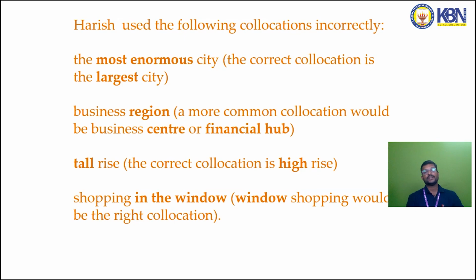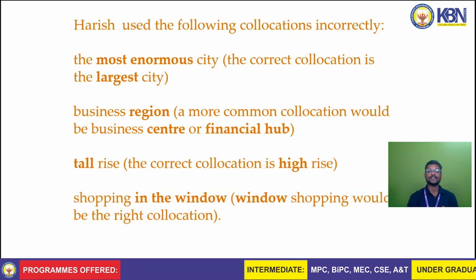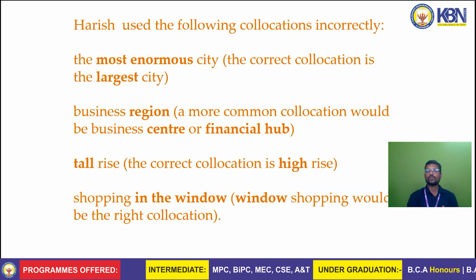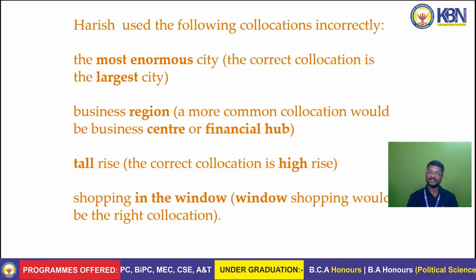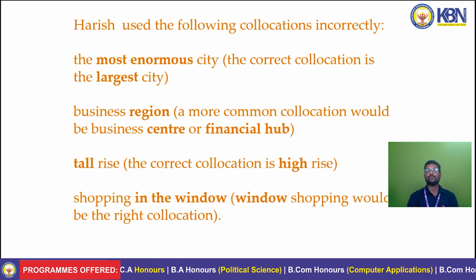Now, let's look at some more examples in a context where Harish used the following collocations incorrectly. Most enormous city. The correct collocation is the largest city. Instead of largest city, he said most enormous city. Then, business region. A more common collocation would be business center. Where have you been? I have been to business region. No, that's wrong. I have been to business center, or I have been to a financial hub.